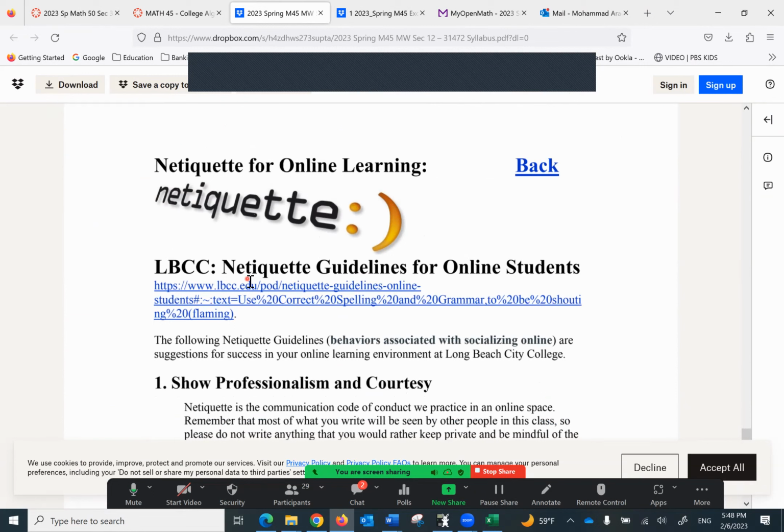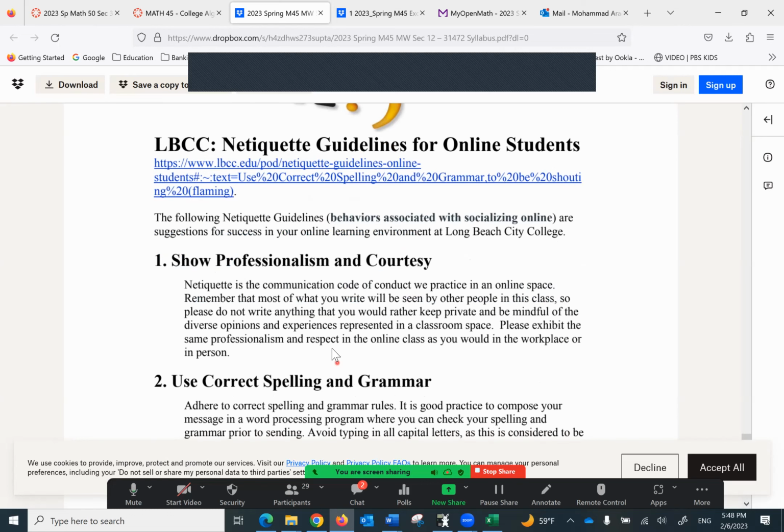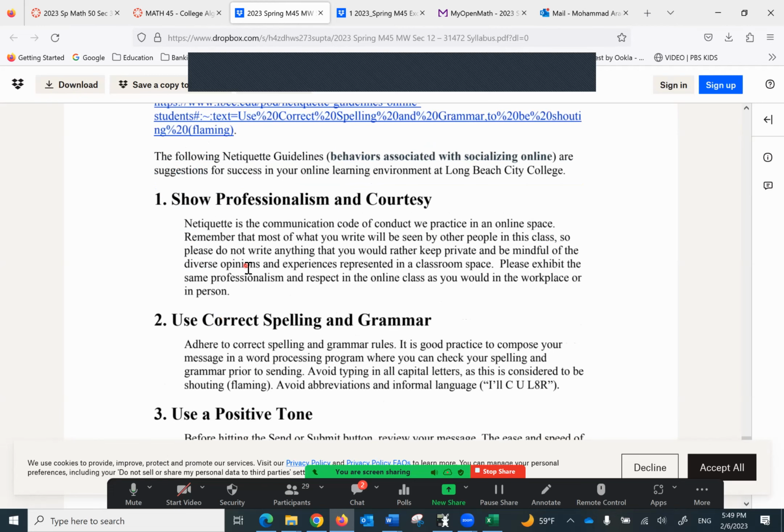I want to discuss what they call Netiquette for online learning. These are the guidelines or behaviors associated with socializing online. And these are suggestions for success in your online course. So a couple of them in short: you want to show that you're a professional, you're courteous towards your fellow students, of course, towards everybody. We want to be that way.